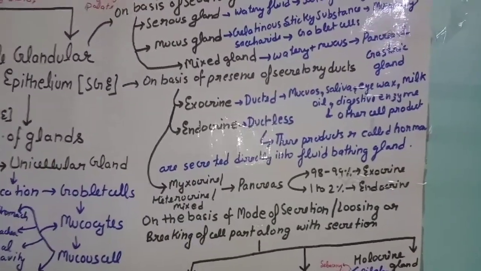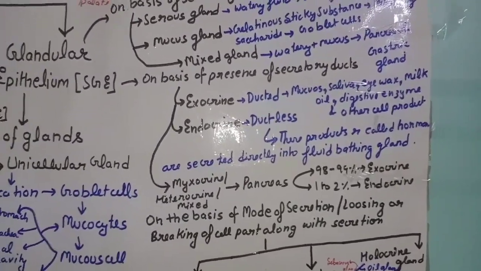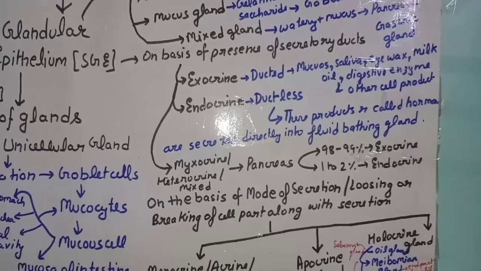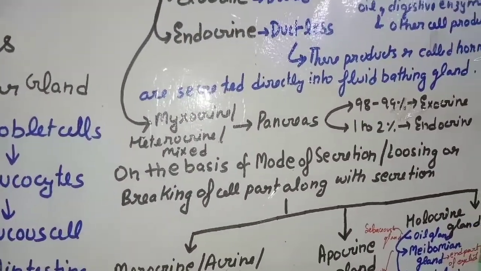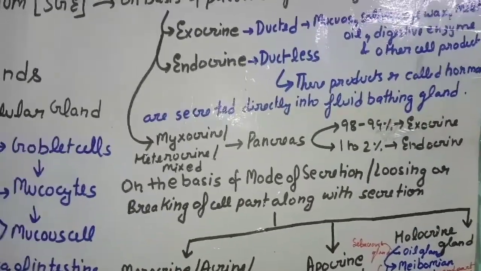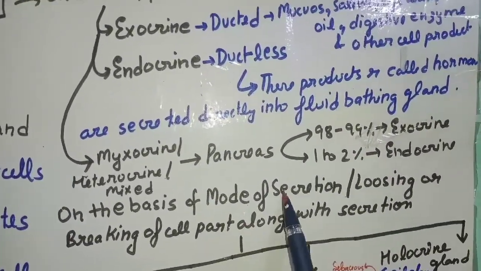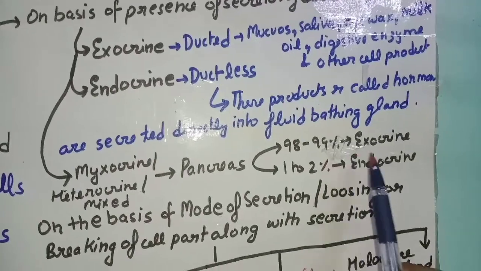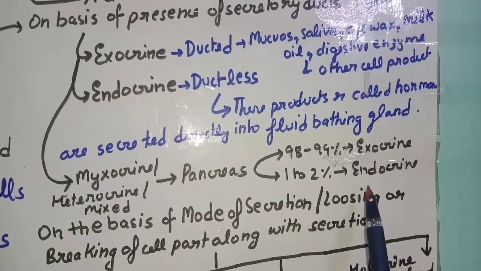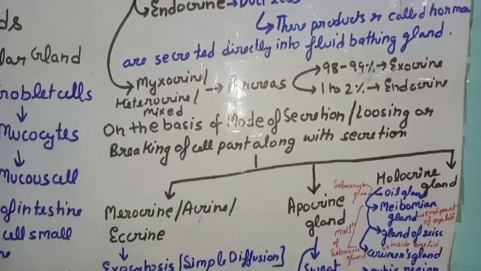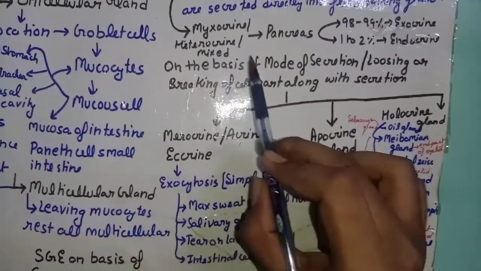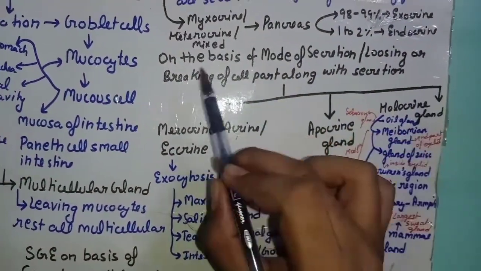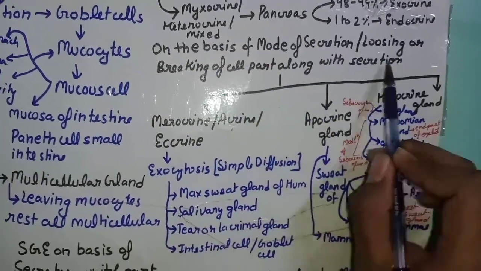Example, thyroid gland, parathyroid gland, testes, ovary, placenta. These all are endocrine glands. Now coming to mixocrine or heterocrine glands, its example is pancreas, in which 90 to 99% is exocrine and 1 to 2% is endocrine. Now coming to another classification of the simple glandular epithelium on the basis of mode of secretion, or losing or breaking of cell part along with the secretion.